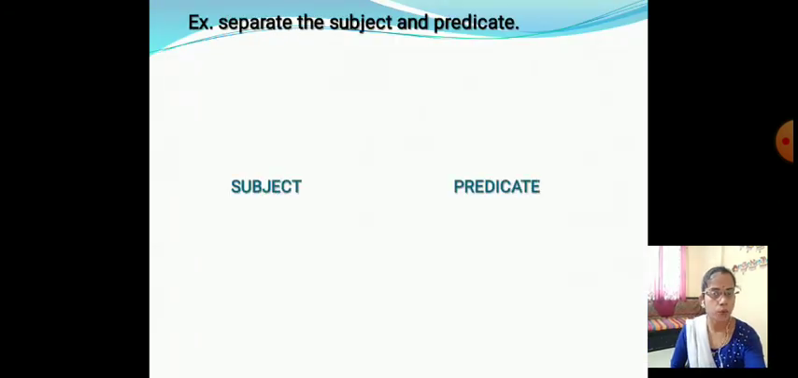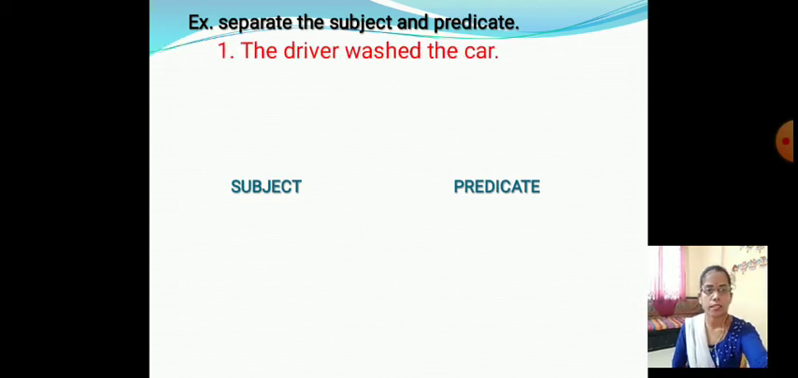Now we have to solve the examples. Exercise: separate the subject and predicate. Okay, look at the first sentence. The driver washed the car. In this sentence, we have to separate the subject and the predicate. We know that subject means the name of a person or thing, and predicate means what? The extra information, or the predicate tells us something about the subject.